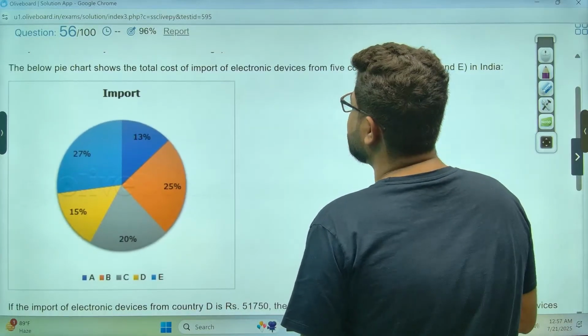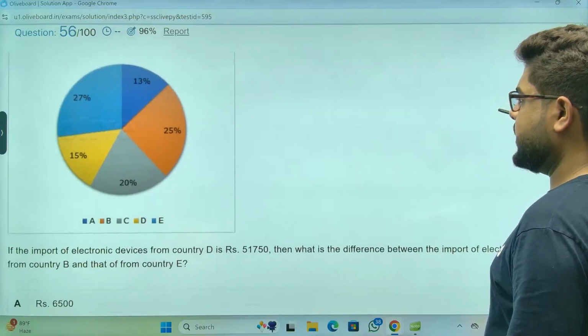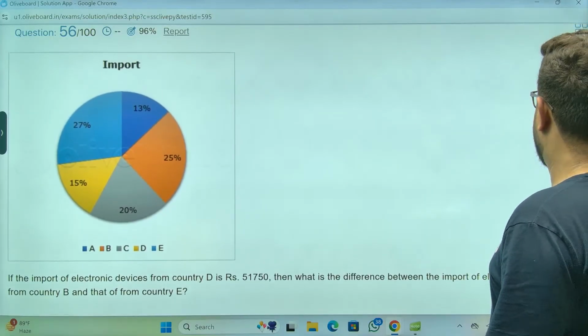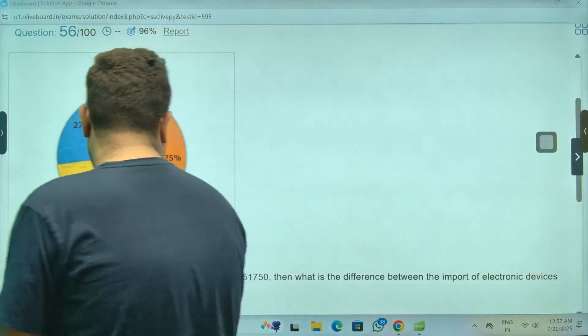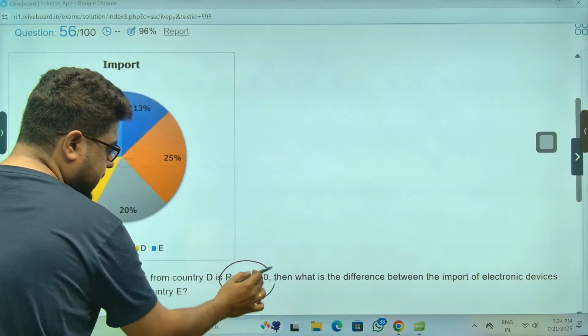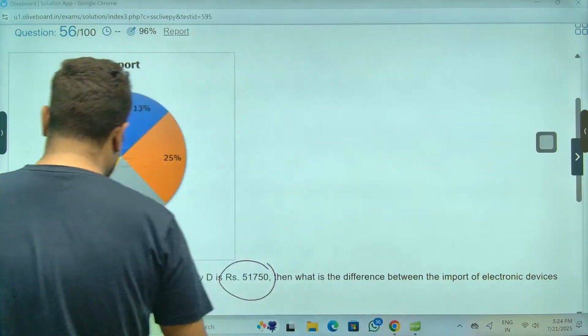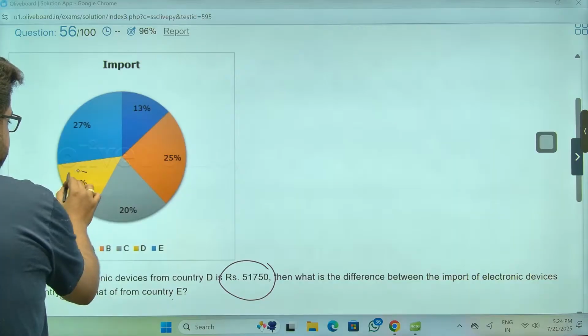Below pie chart shows total cost of import of electronic devices from 5 countries. If the import of electronic device from country D is this, then they are asking what is the difference between B and E. D is, sir, 15.